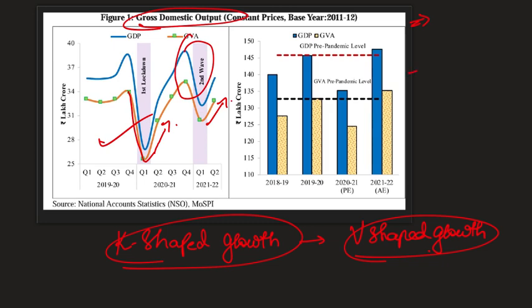So this graph says that we have almost reached the pre-pandemic levels of growth. You have to remember this point. We have reached the pre-pandemic levels of growth. That is, in 2019-20, whatever growth we have witnessed, we're almost there.